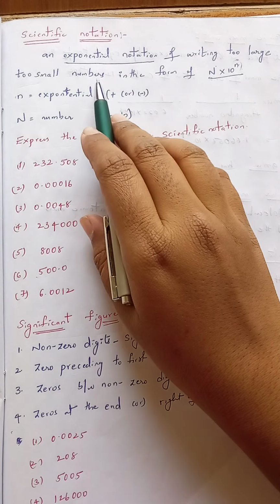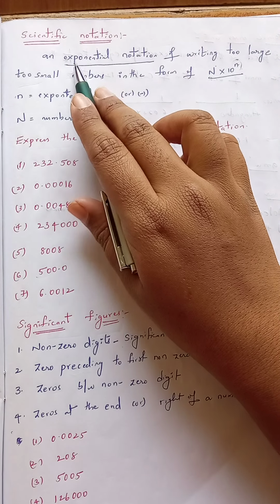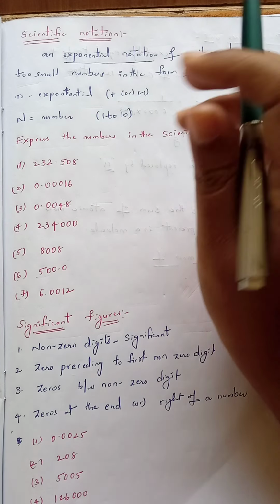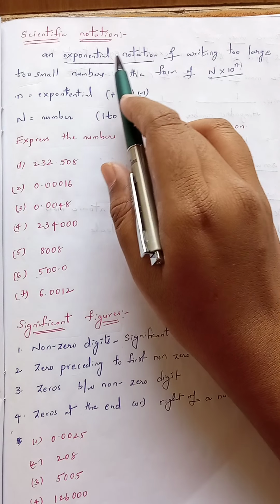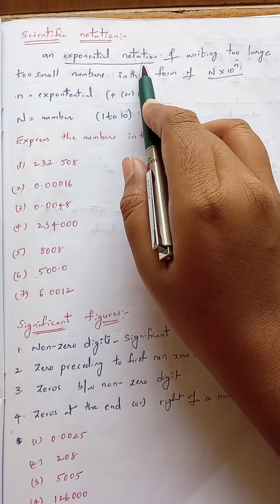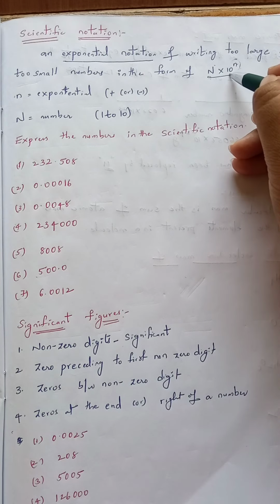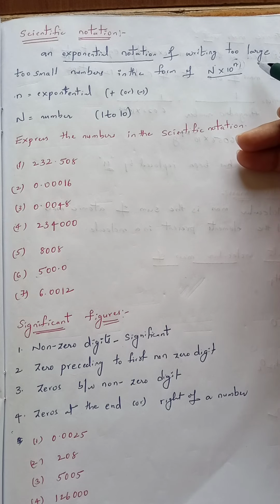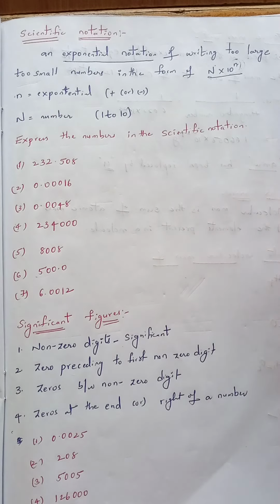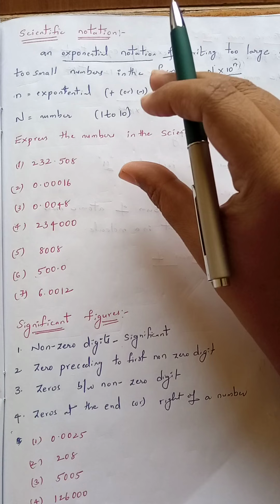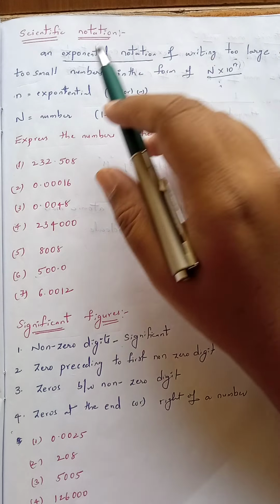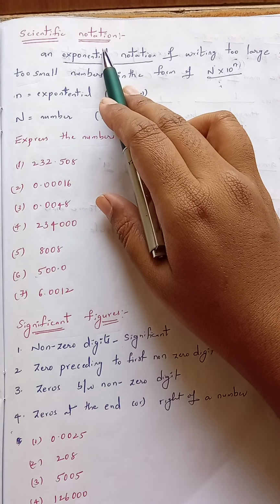Scientific notation is nothing but writing a large number or small number in an exponential notation in the form of N into 10 to the power of n. That means a large number can be written like this, or a small number can also be written like this. That is called scientific notation.